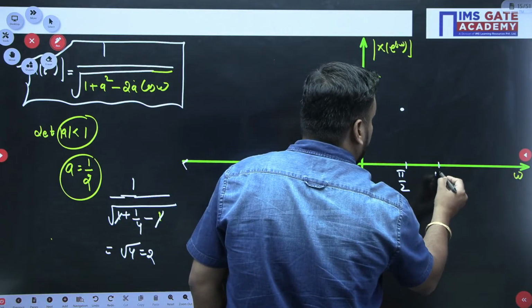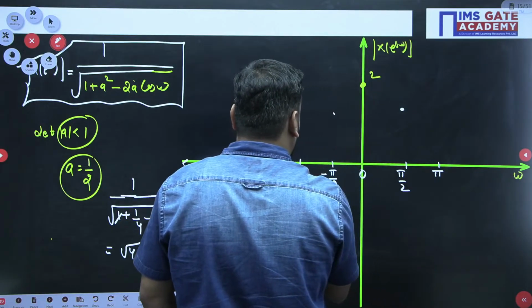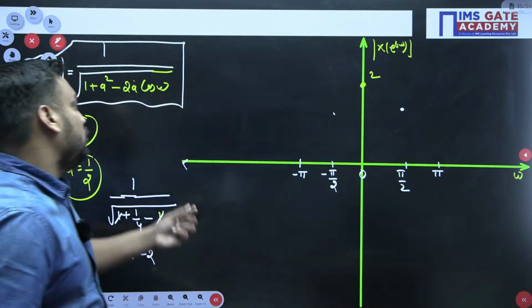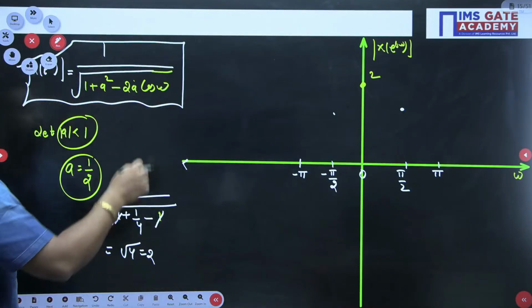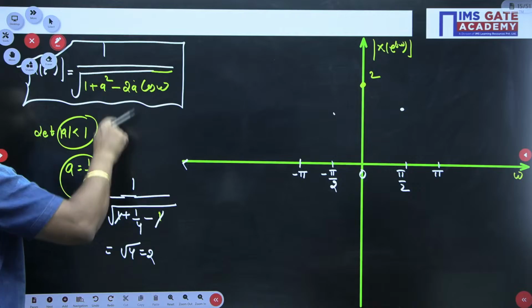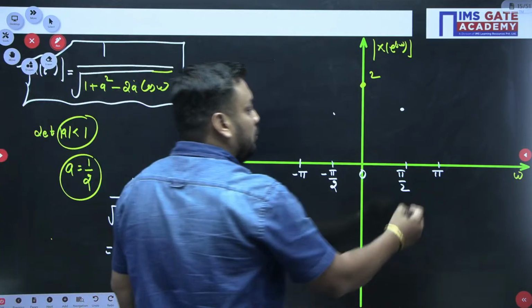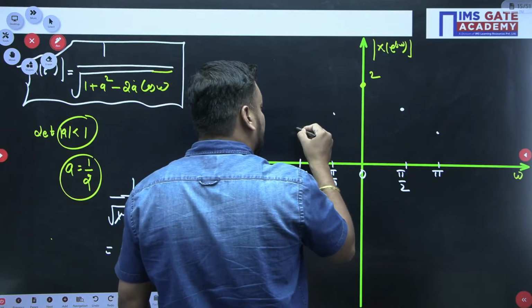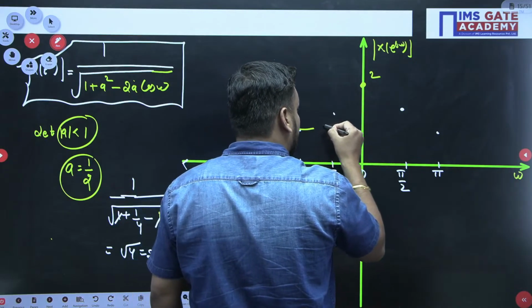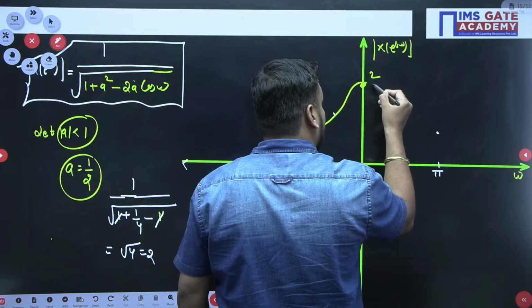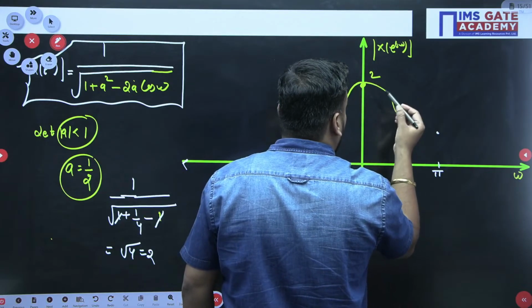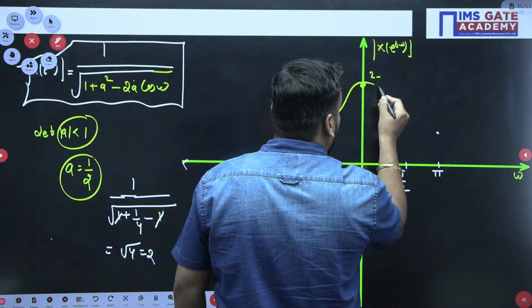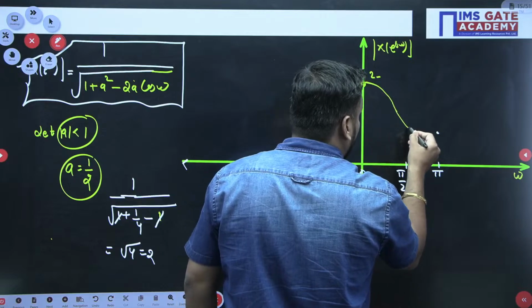Similarly, if you put the values of minus pi and pi. Do you know cos pi value is minus 1? And cos minus pi value is also minus 1. So when you add this, you will get even lower values as compared to pi by 2. So when you draw the exact curve for different values of omega, you will get a curve like this, guys.